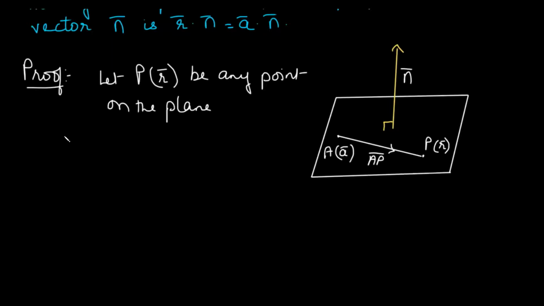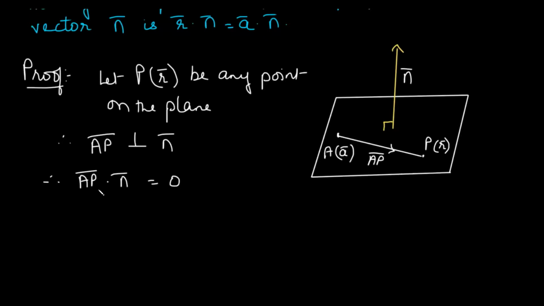As you can see, A and P are two points on the plane. When we join them, we get AP, so AP is a vector lying on the plane. Since the plane is perpendicular to normal n, we say that AP bar is perpendicular to n bar. When two vectors are perpendicular, their dot product is 0, and therefore AP bar dot n bar is equal to 0.